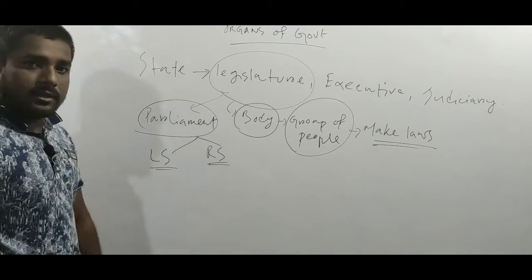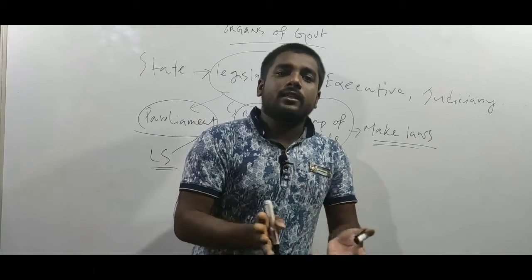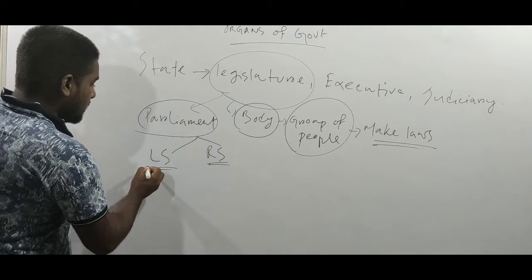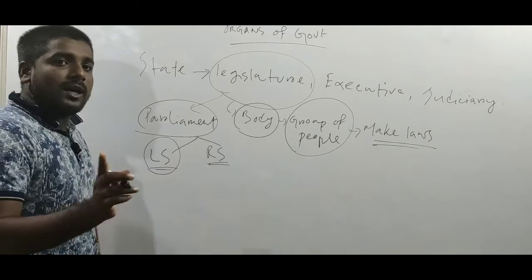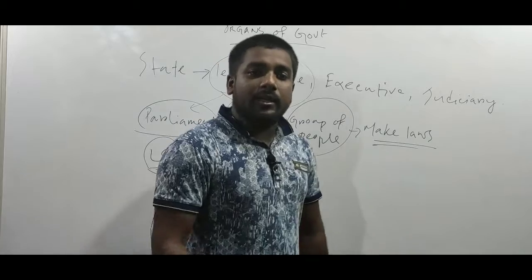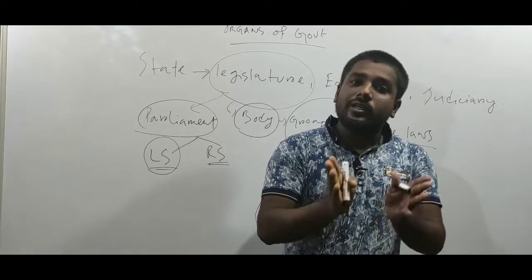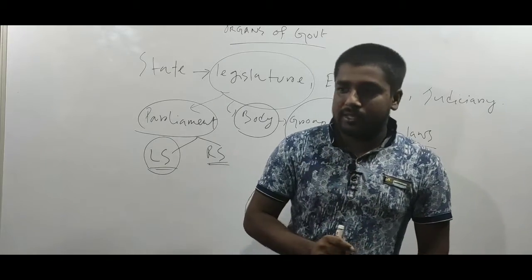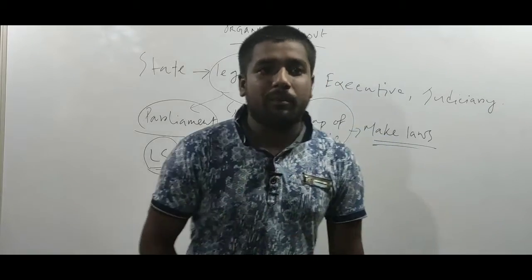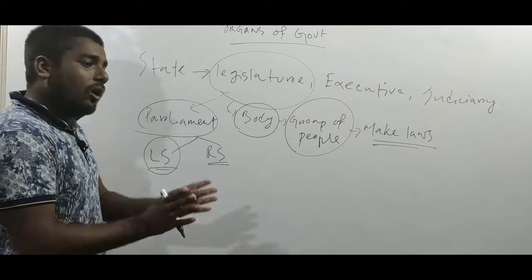In Lok Sabha, people from all over the country come. That means people from all over the country elect the members of the Lok Sabha. Lok Sabha members are directly elected by the people of India from different constituencies within the country. And Lok Sabha is called the lower house or house of the people. That means Lok Sabha represents the people of India.